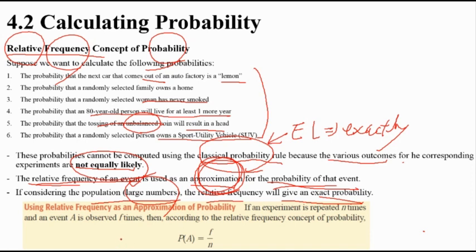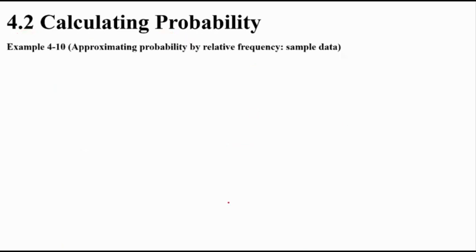So here you go. Using relative frequency to approximate probability: the experiment is repeated n times, and event A is observed f times. So according to the relative frequency concept, the probability is f over n. So we may have an example.